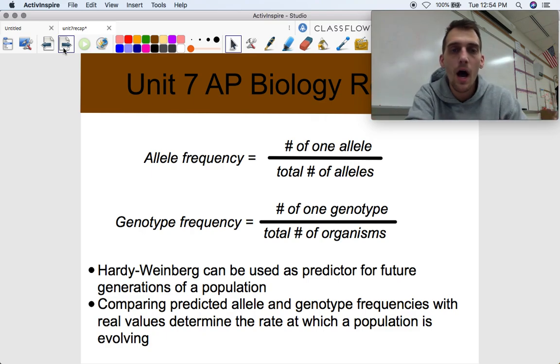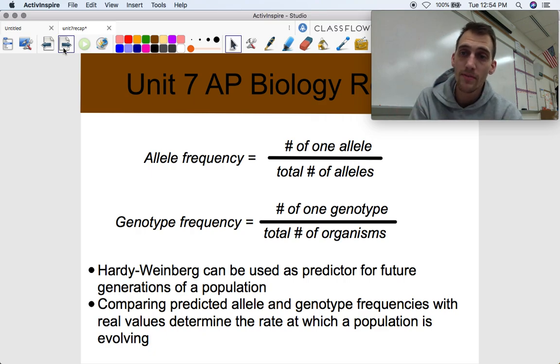It's science, right? So allele frequency is the percentage, or the proportion, of one allele out of the total number of alleles in a gene pool. The genotype frequency is the number of individuals of one genotype out of the total number of organisms in the population. So how often does an allele come up? How often does a genotype come up?